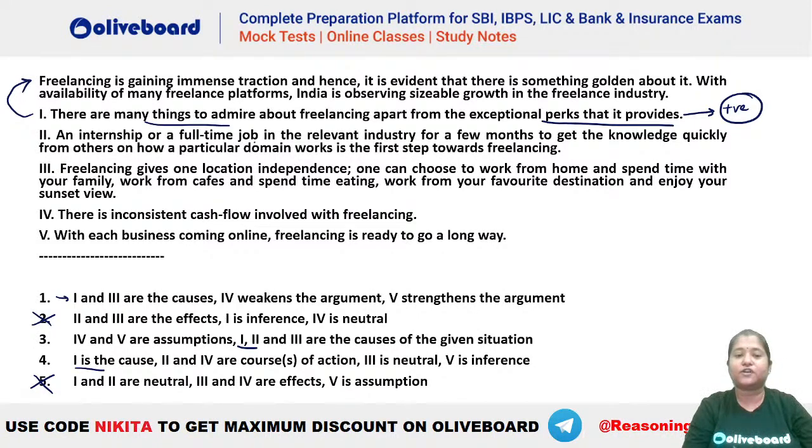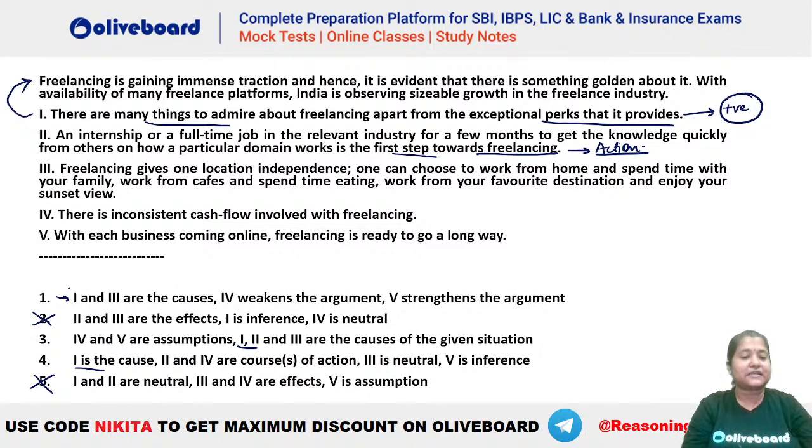An internship or a full time job in the relevant industry for a few months to get the knowledge quickly from others on how a particular domain works is the first step towards freelancing. So you can see this is talking about taking certain actions, right? This is talking about what should be done, what should be the first step of freelancing. You should either do an internship or a full-time job in the relevant industry, so that you gain experience of that particular field, and then you can freelance for people here. So this is talking about the necessary steps to gain experience of that particular field. So that means 2 is a course of action.